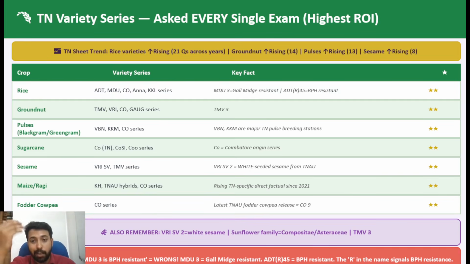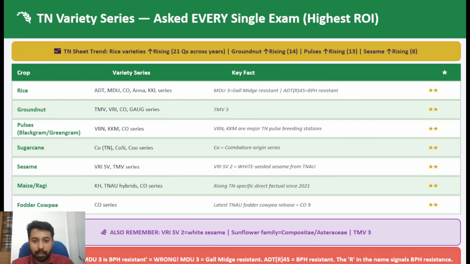In rice, you have nearly 59 varieties from Coimbatore itself. You can't study the characters of each and every variety. This is not possible at all. So keep this strategy: the last 3 years' varieties and their characters, and the previously very successful varieties which are cultivated over a large area also need to be studied.